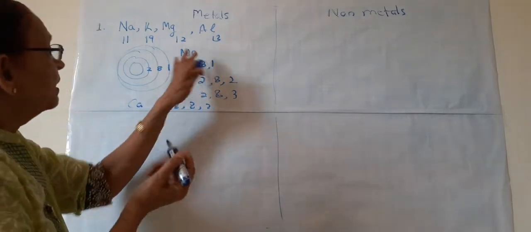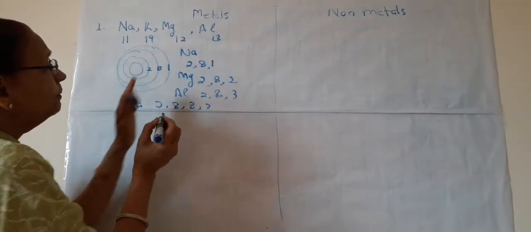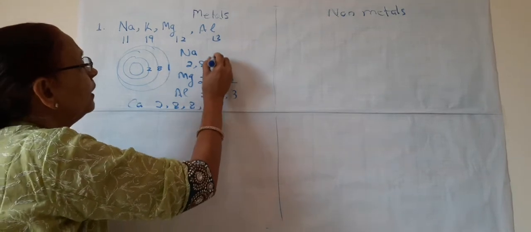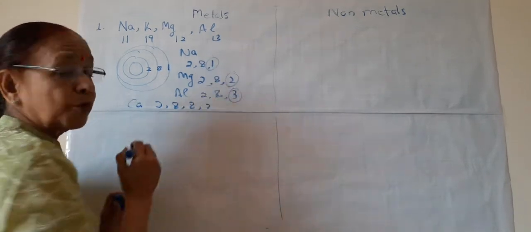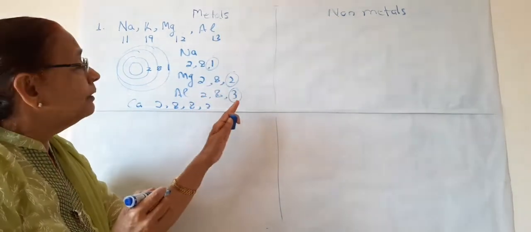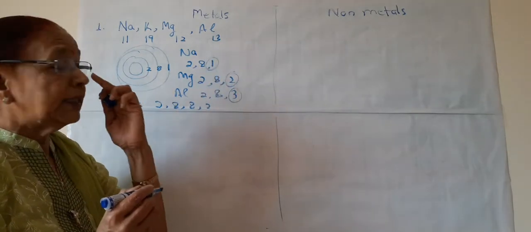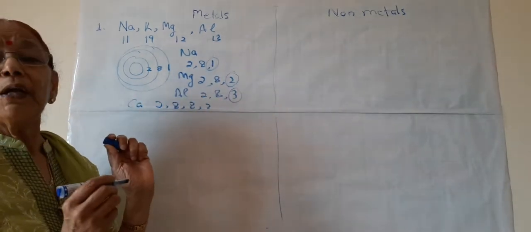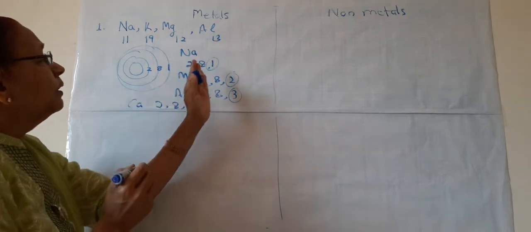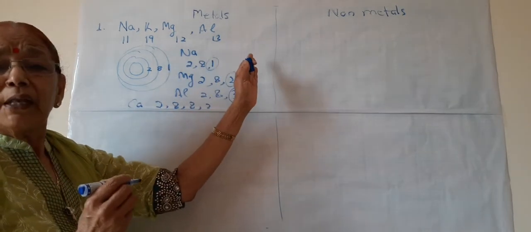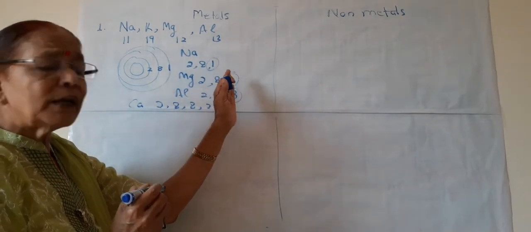We can see this with the example of sodium. We will talk about only the last shell, or the valence shell, having 1, 2 or 3 electrons. Suppose we are talking about this sodium. This sodium loses 1 electron. Why is it losing 1 electron?